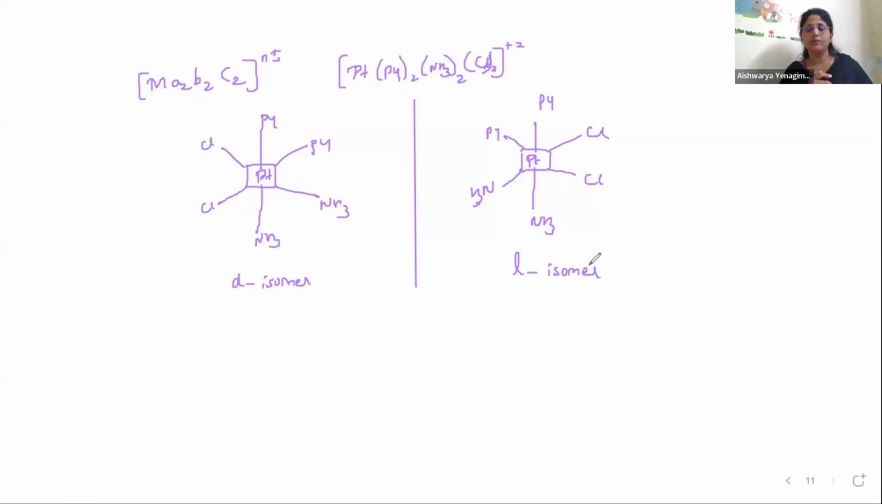Look at the cases. Both are having 1, 2 positions, same ligands, 3, 4 positions, same ligands, 5, 6 positions, same ligands. Here, 2, 3 positions same, 3, 4 same ligands are there. So both are cis isomers. This is D isomer and this is L isomer. Similarly, we can take one more example.